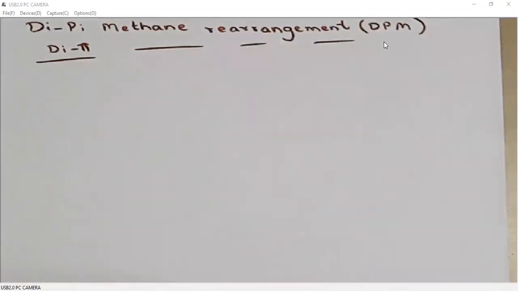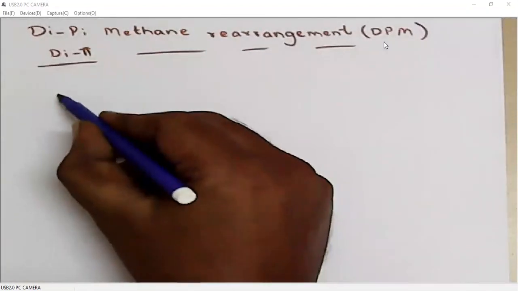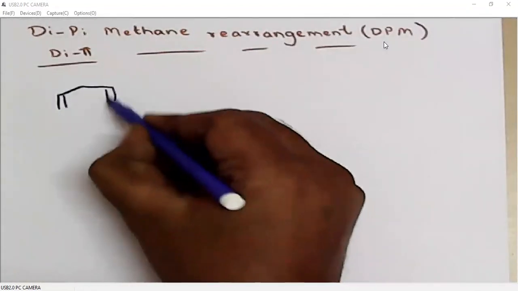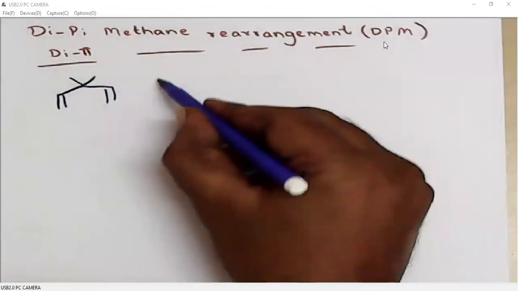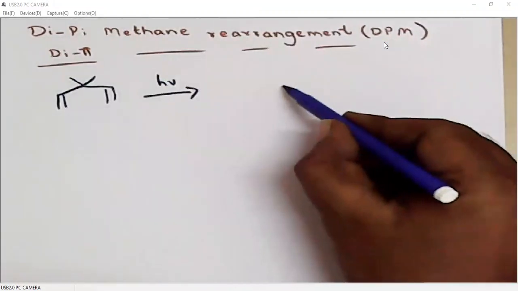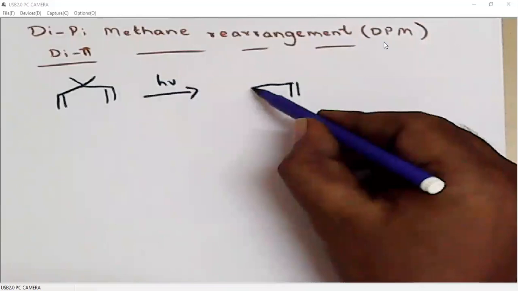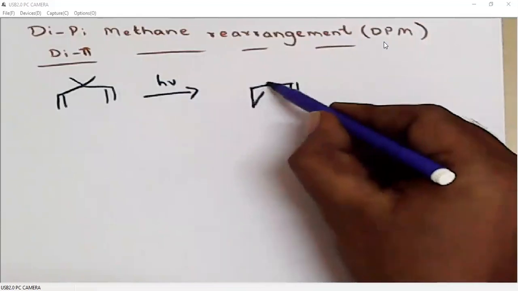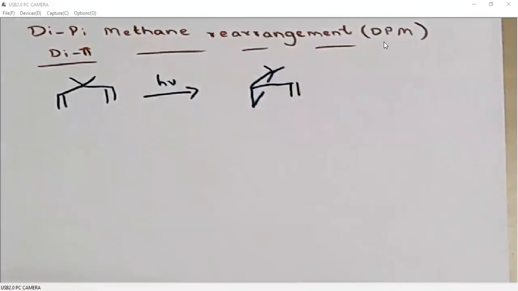Today we will discuss di-π-methane rearrangements. What are di-π-methane rearrangements? Conversion of a diene, which is a non-conjugated diene, under photochemical conditions to an alkene and a three-membered ring is called di-π-methane rearrangement.